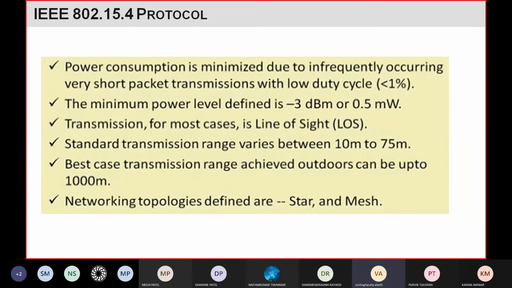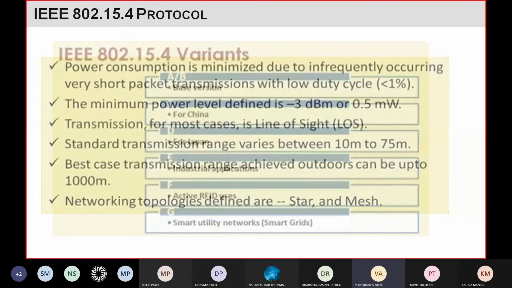And this protocol uses topologies like star and mesh. So mainly when you want to use this protocol, your devices or nodes should be in a star or mesh topology. Then you can properly utilize this protocol.